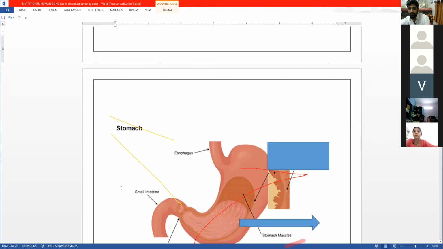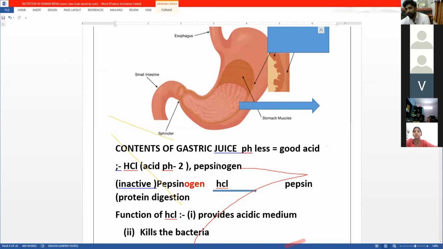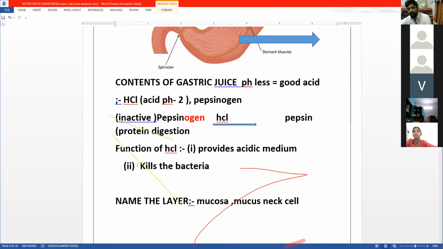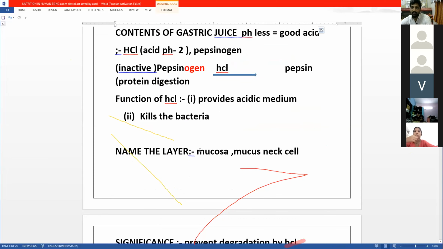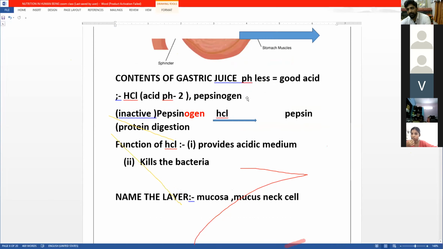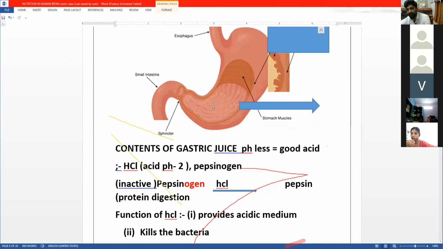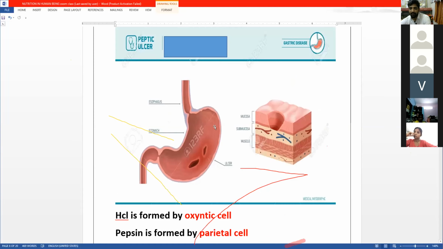Then we see the stomach. The stomach has HCl and pepsinogen. Pepsinogen is inactive. Any name with ogen is called an inactive form. It is converted to the active form pepsin with the help of HCl, because HCl provides the acidic medium for its conversion, and HCl also kills the bacteria. Then the next layer present is mucus secreted by the mucous neck cells. It protects the layer of the stomach from the action of the acid. Otherwise, what will happen? The acid will pierce the layer and cause an ulcer. Next, we saw peptic ulcer.